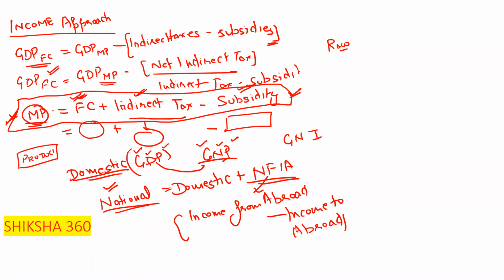Okay. Now the next one which we have to discuss here is gross national product or gross domestic product, and net national product.